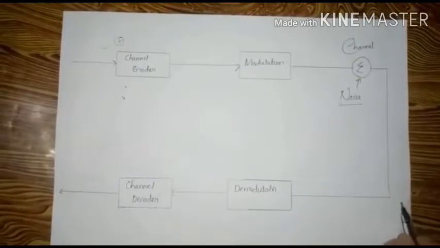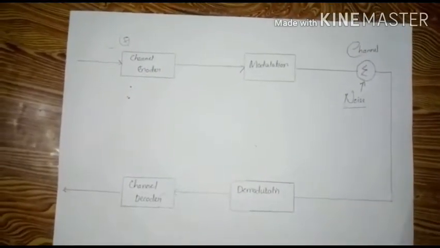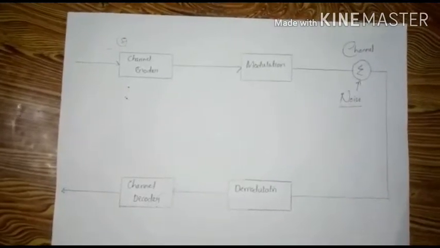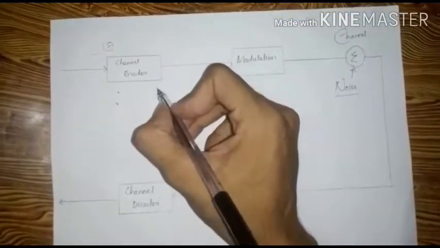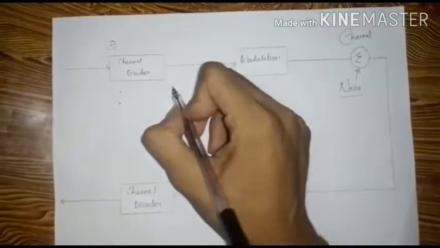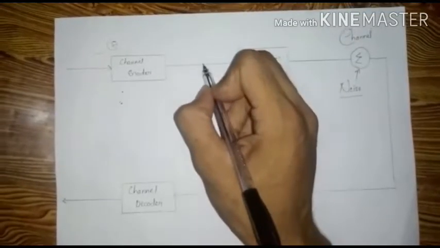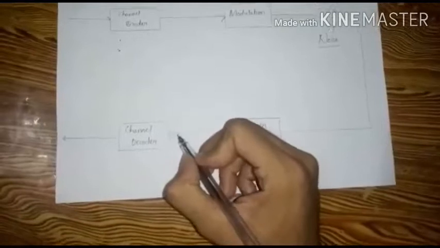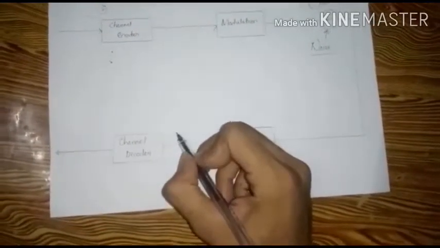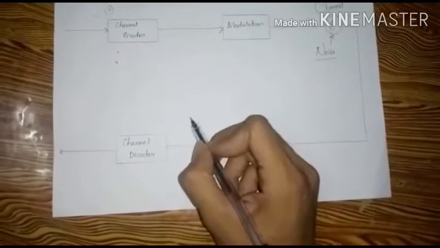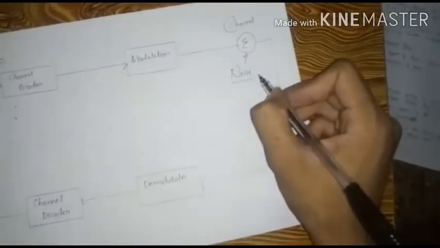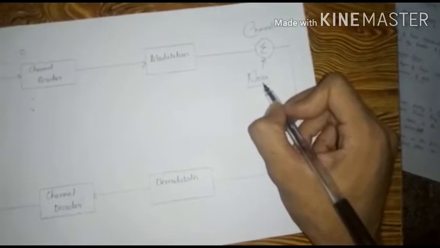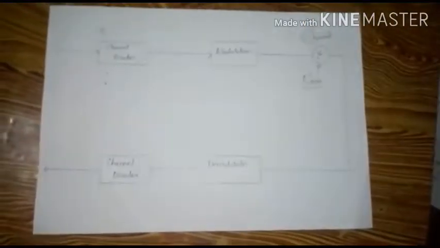Here is the figure which shows the digital communication system with channel coding. The channel encoder accepts the message bits and adds redundancy, thereby producing encoded data at a higher bit rate. The next one is the channel decoder. The channel decoder identifies the redundant bits and uses them to detect and correct the errors in the message bits, if any. Thus the number of errors introduced due to channel noise is minimized by the encoder and decoder.